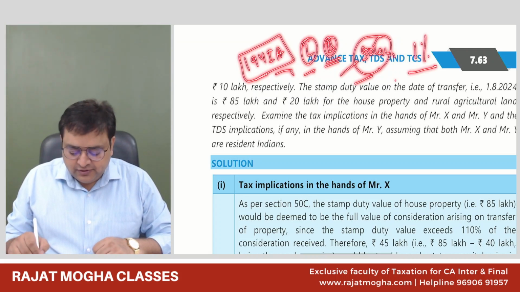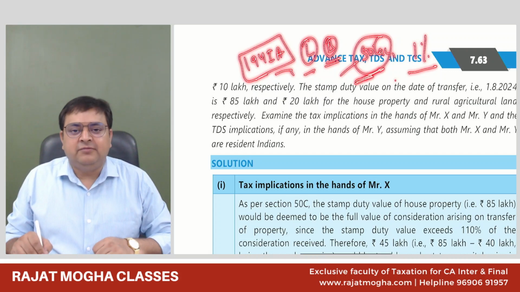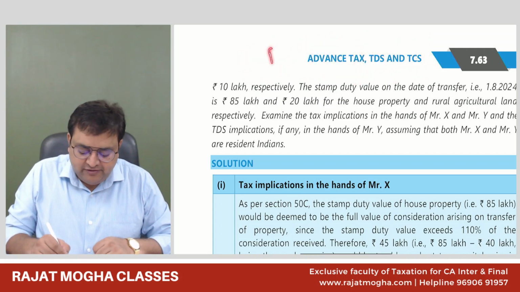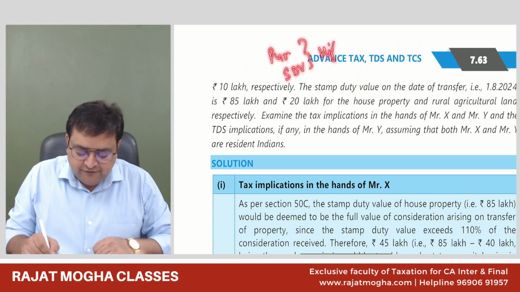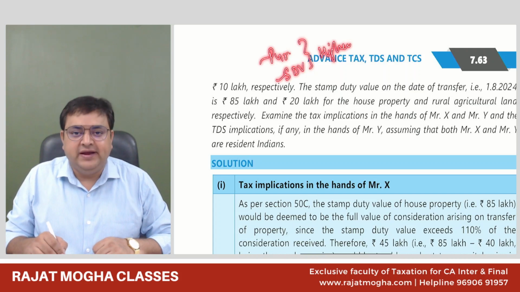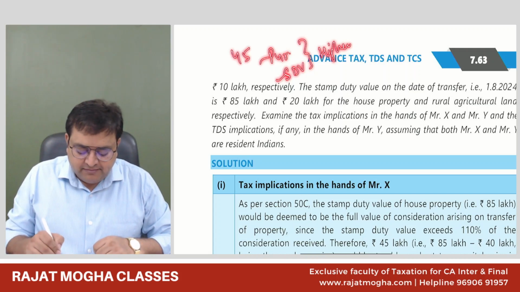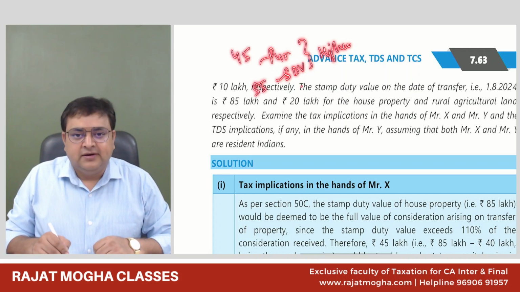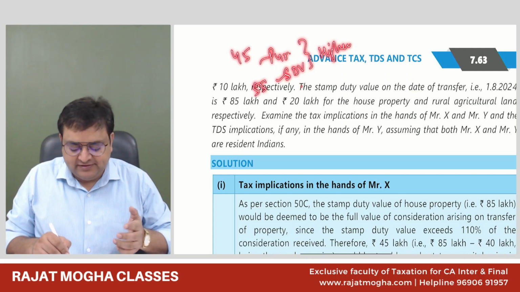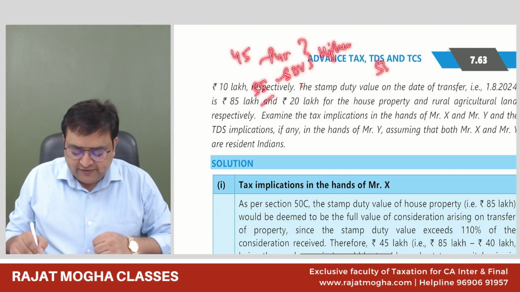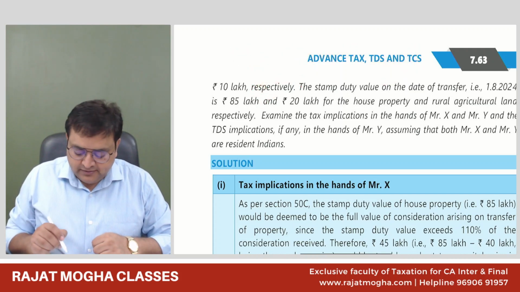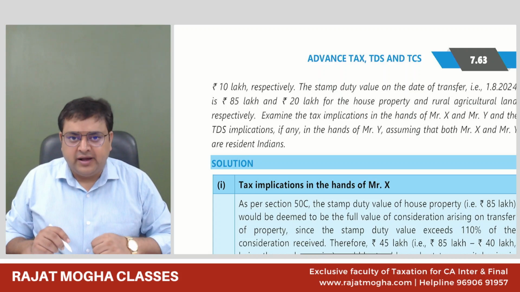And also, when we see this 50 lakh, we will be seeing the purchase price or the stamp duty value, whichever is higher. If any one of them is higher than 50 lakh rupees, then 194IA would be applicable. Let's say, for example, you are purchasing it for 45 lakh, but the stamp duty value is 55 lakh. So yes, whichever is higher, 55 lakh. On this 55 lakh, you will be deducting 1% TDS, but not on the rural agriculture land.